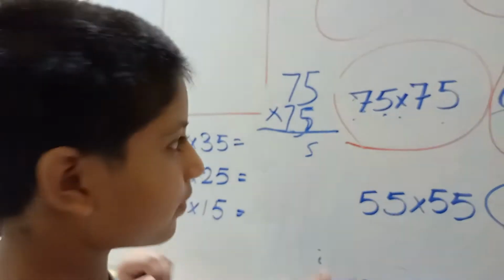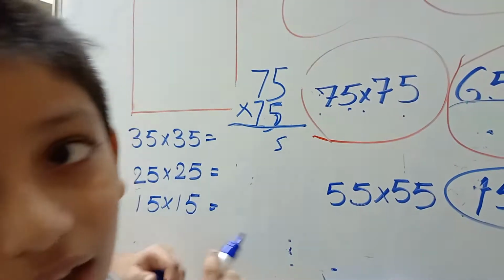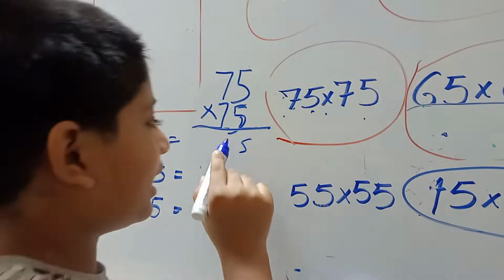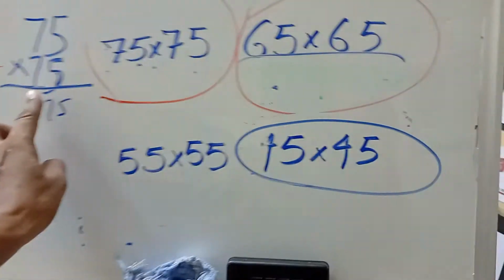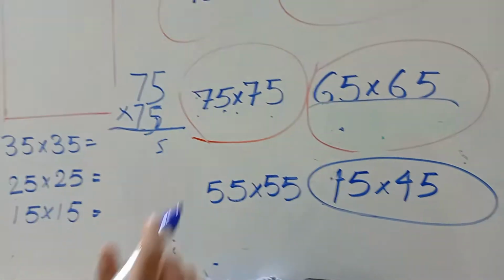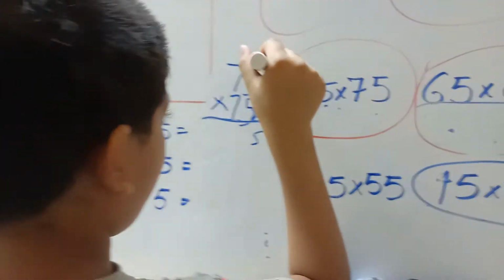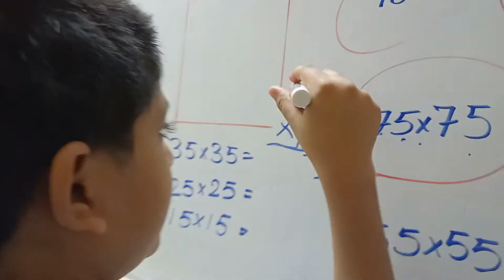Take 5. Give me. You didn't get? I have 2. Take 5 from here. No, take 2 from here. Take this 2. And you take this 2 in your finger. So now I will do this and this.